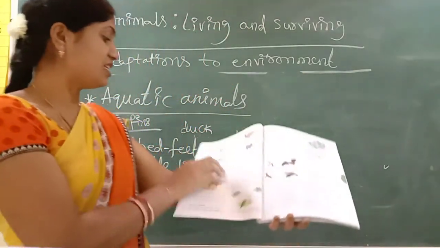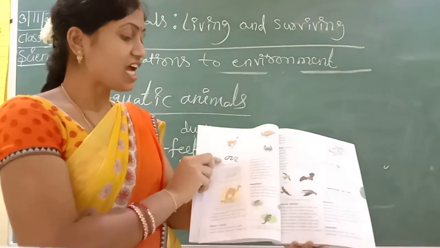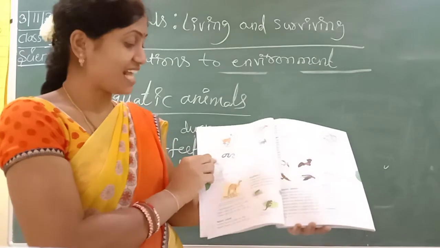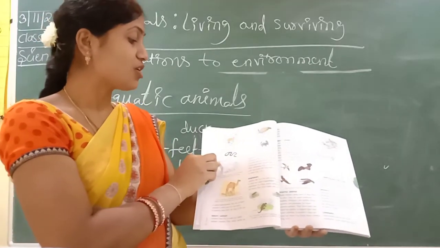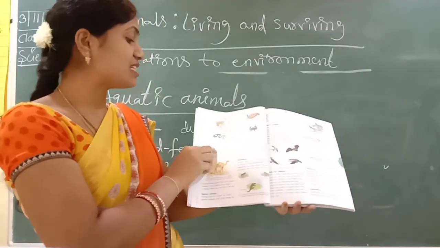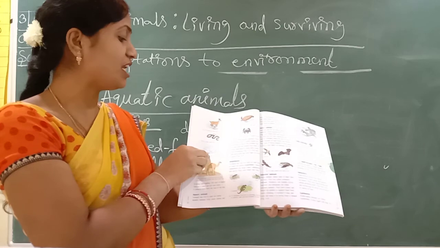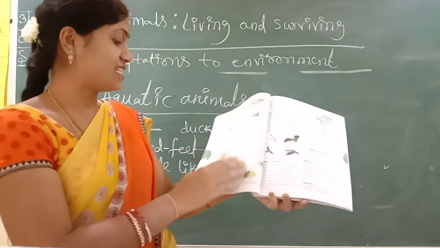Snakes. Okay, the deer runs with the help of its legs. Here snakes do not have legs, they have scales, so they crawl with the help of their scales. Polar bears: the fur on the skin of a polar bear keeps it warm and helps it to live in cold areas. Okay, next.